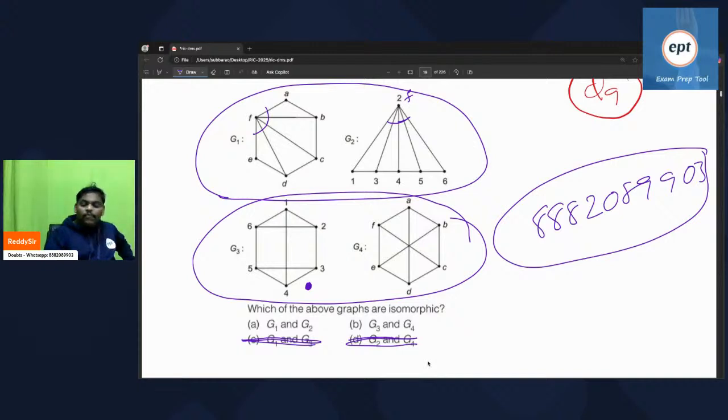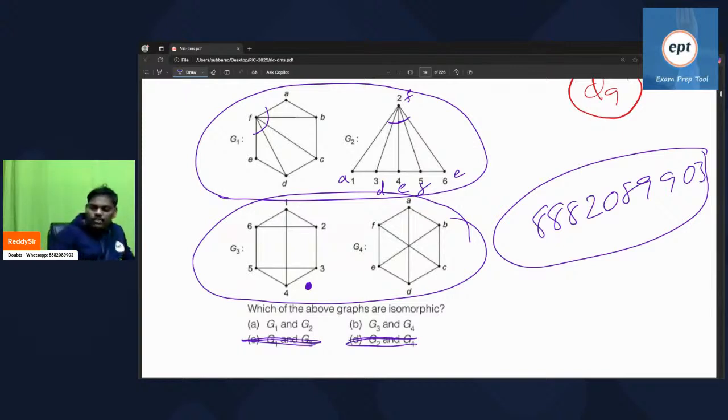Next one, in G1, three people with degree 3, so these are D, E, F maybe. I think it looks exactly the same.